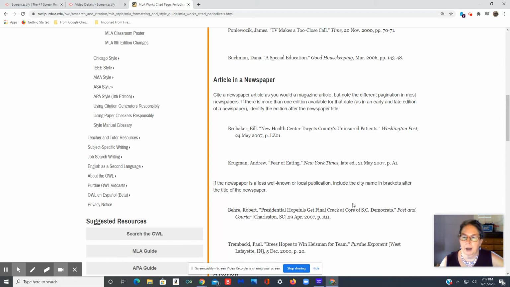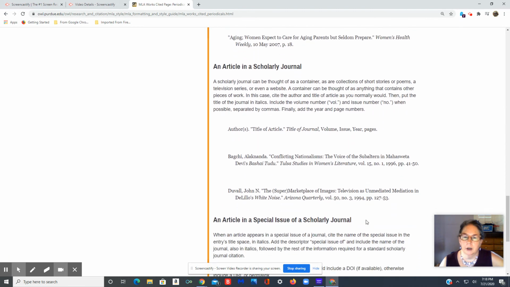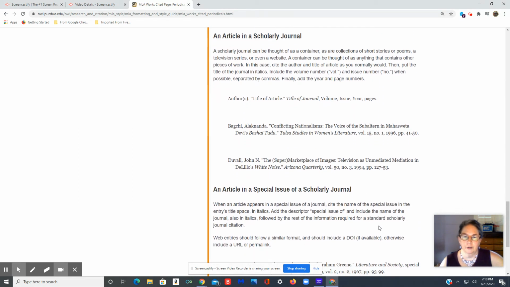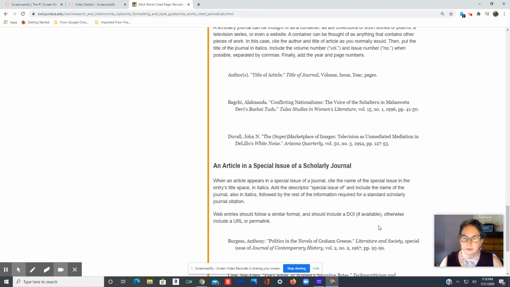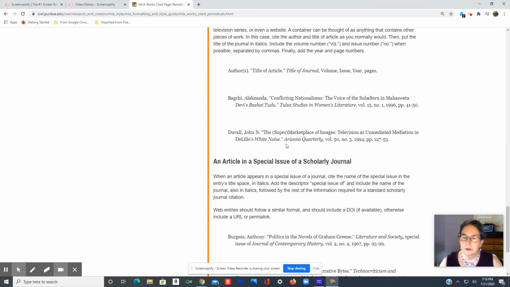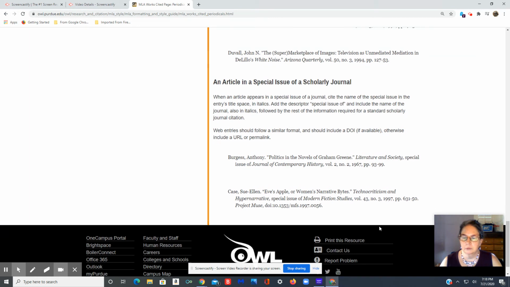Newspapers are the same as magazine articles, but they do have these letters and numbers on their pages. Skipping some things that aren't that common. Okay, article and scholarly journal. These are the ones you'd find through the Mount SAC Library website. A journal has a volume and an issue number. That's the main difference from the other formats. And sometimes they have a DOI instead of a URL, and that would always go at the end.